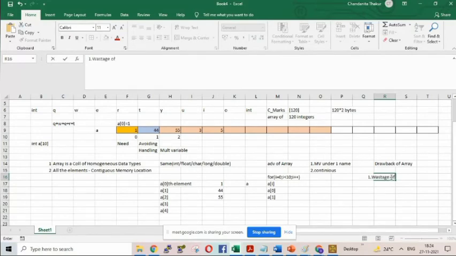Wastage of memory. Did you understand why, knowingly, memory will sometimes be wasted? Yes or no? Because you are the designer of the program, and I am the user. How will you know that tomorrow I will be